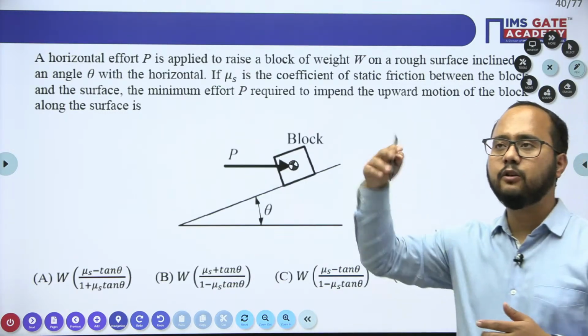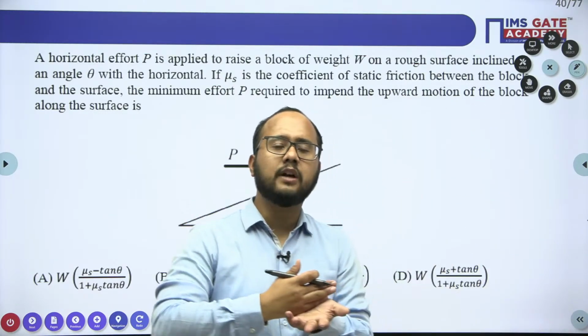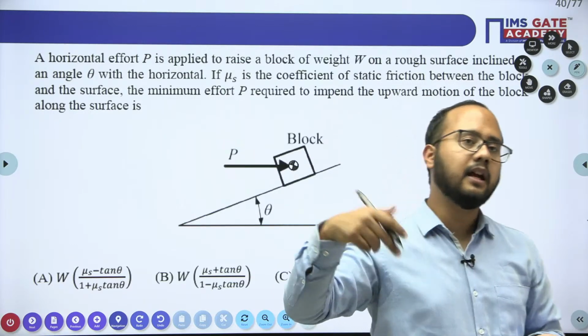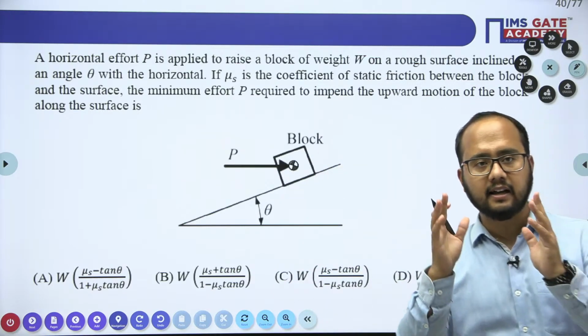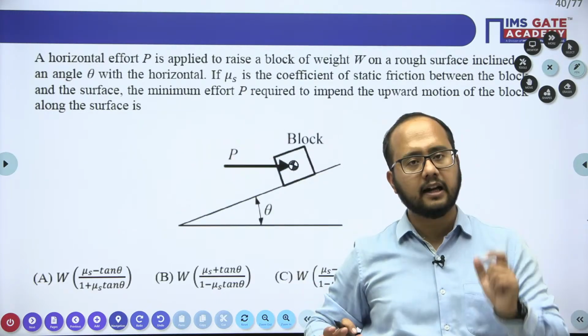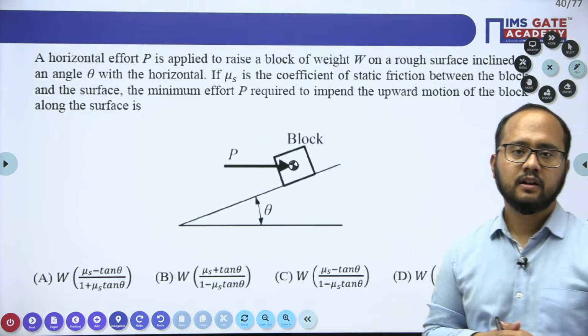Yes, sin alpha value in expression you can write, right? See, don't need to calculate. Sometimes we'll calculate alpha, then we'll put sin alpha, then we'll calculate cos alpha. Better if the triangle dimensions are given to you, directly write sin alpha, directly write cos alpha expression. Okay.